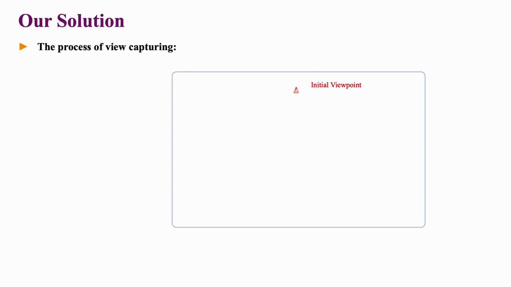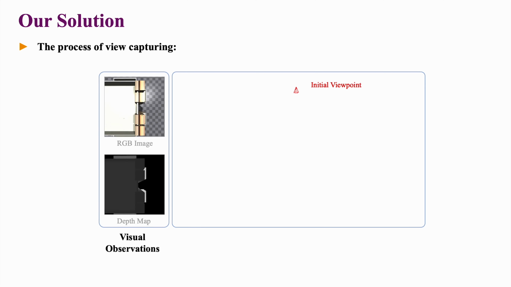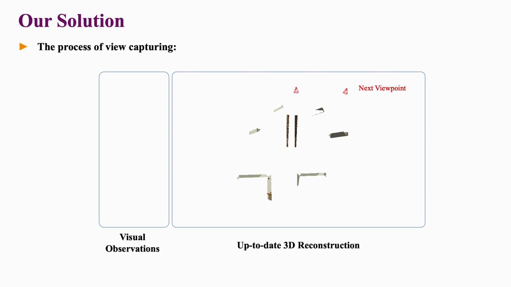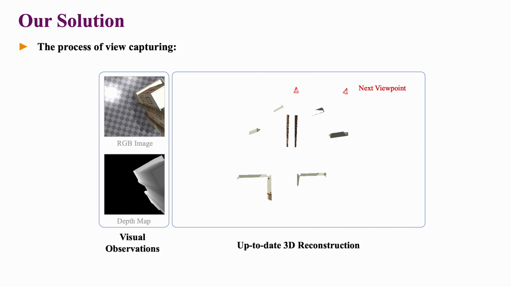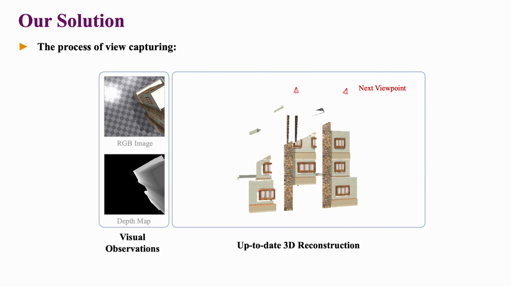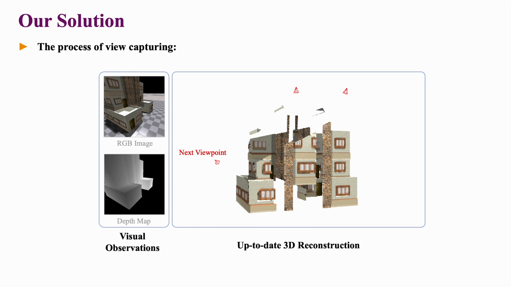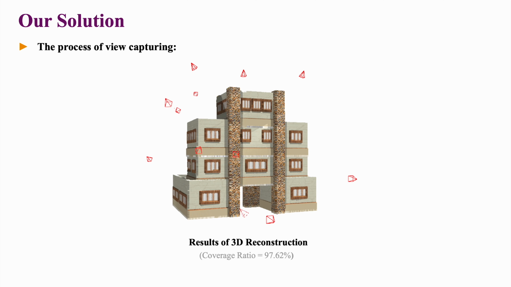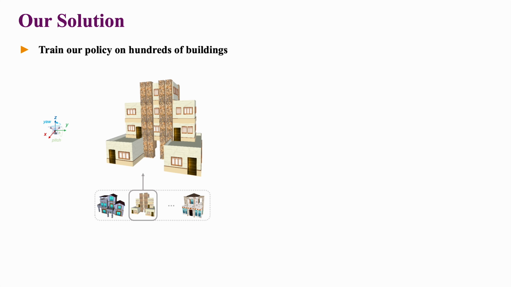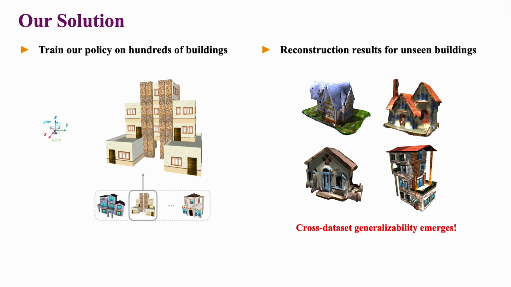Here we show the process of active 3D reconstruction. The drone captures the visual observations with the initial viewpoint, reconstructs a target, and predicts the next best viewpoint. We repeat this process until the scanning is finished. Moreover, our policy is trained on hundreds of objects and can generalize to unseen buildings.